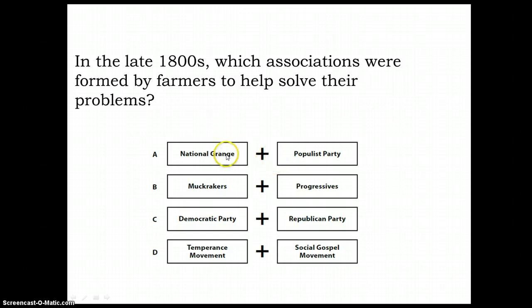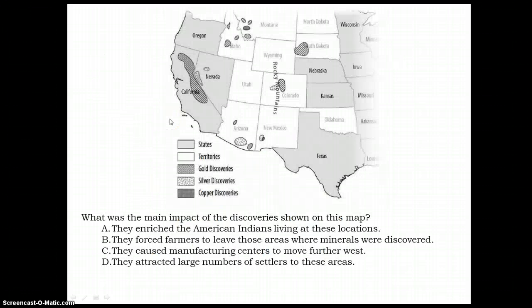And so based on that, the fact that these are the two organizations that I know were made up of farmers, and the rest of these two, these could have had farmers in them, but they weren't created. That's what formed by would tell us in the late 1800s. They existed before then, so it can't be them. I know this has something to do with the middle or wealthy class. This has to do with the middle class, and both of these are in the cities, so that can't be it. So I'm left with A as my answer, which is the correct answer.